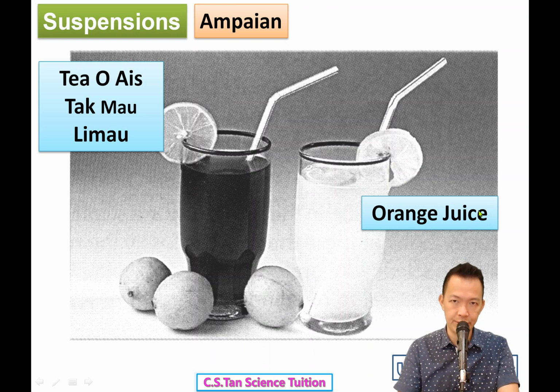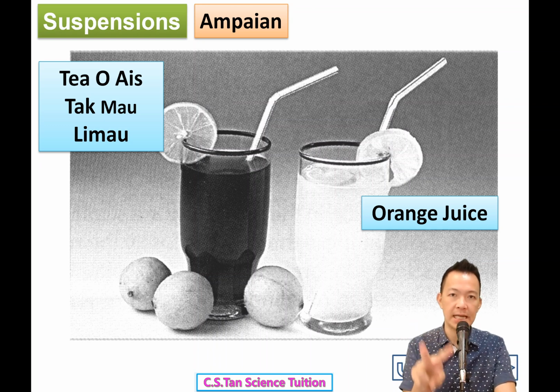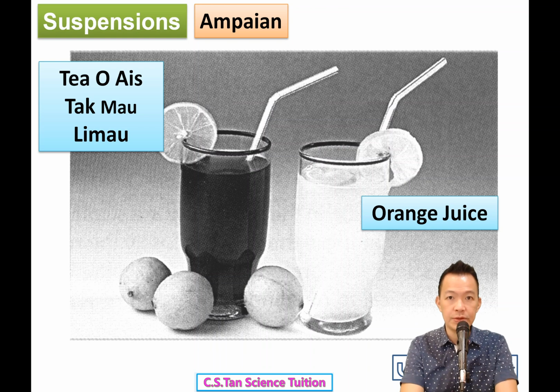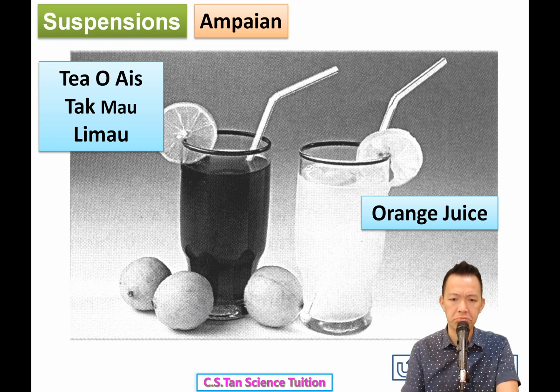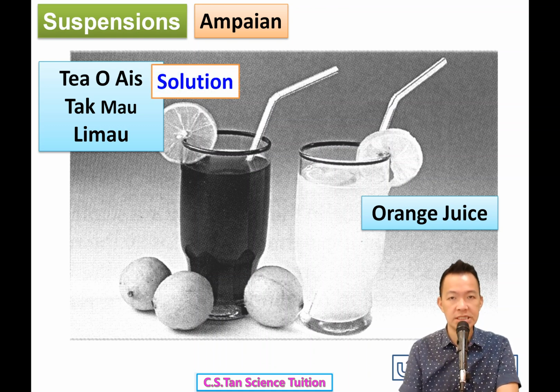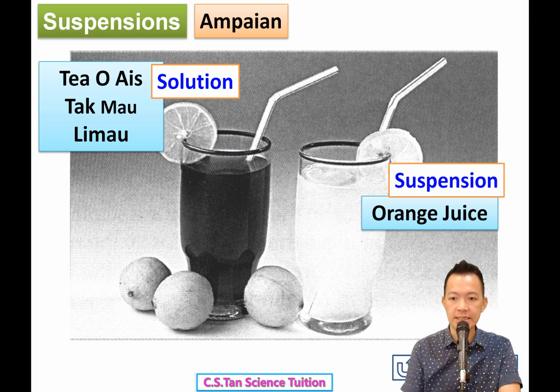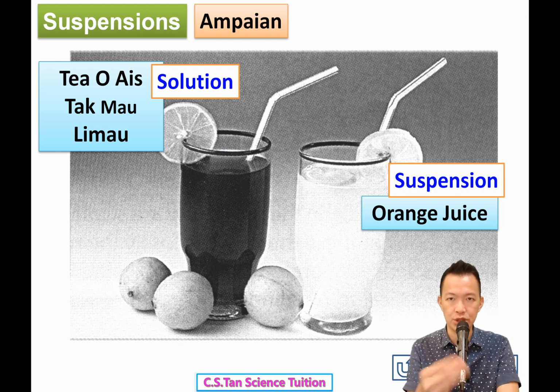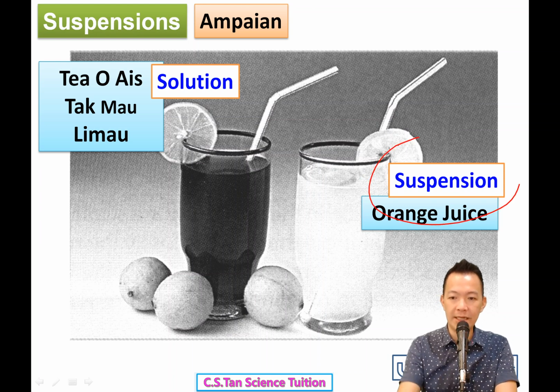Another cup is orange juice. So what I can tell you is, if you know the difference between solution and suspension, you understand what is meant by suspension automatically. 你就直接自动的明白 suspension 悬浮液。Teh ais is a solution, 它是一种溶液。Orange juice is a suspension, 它是一种悬浮液。So what is the difference between these two? What is suspension?